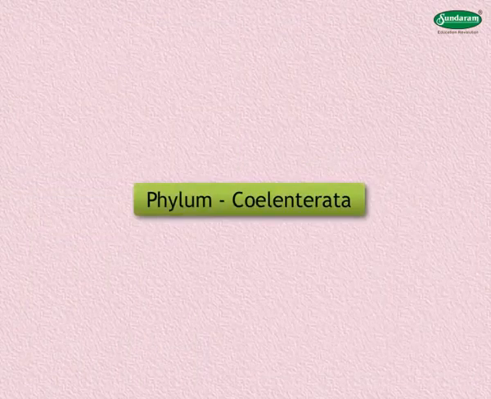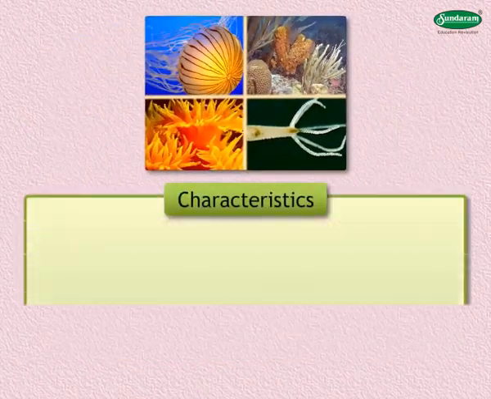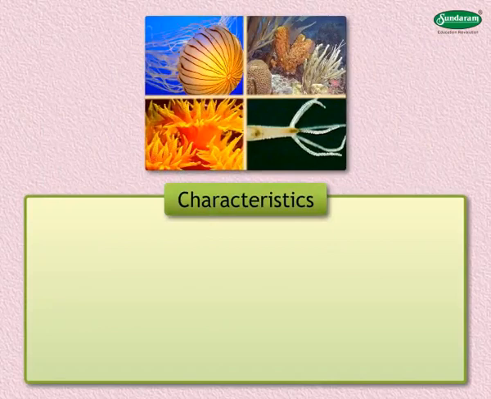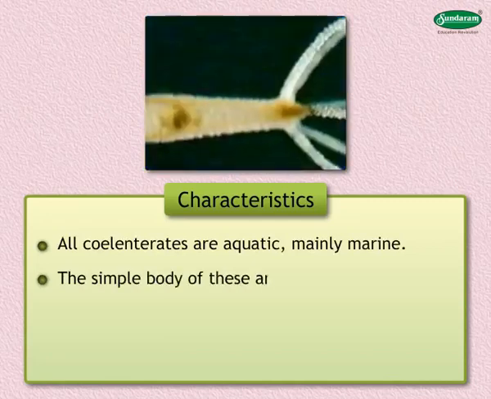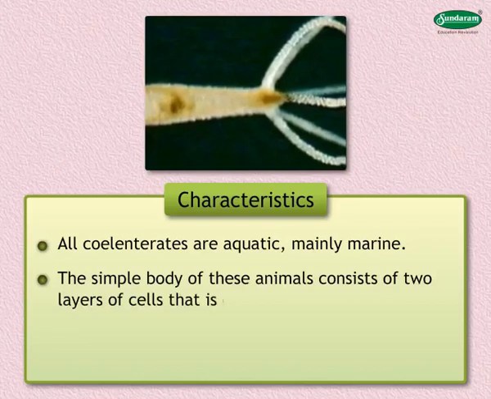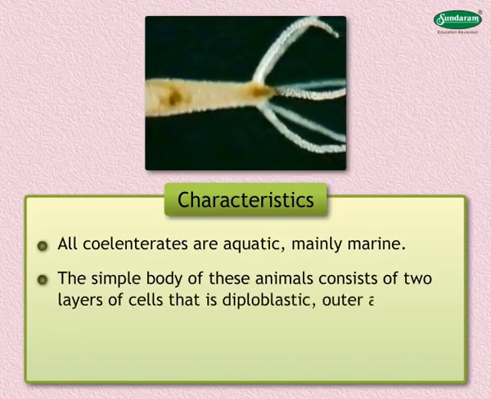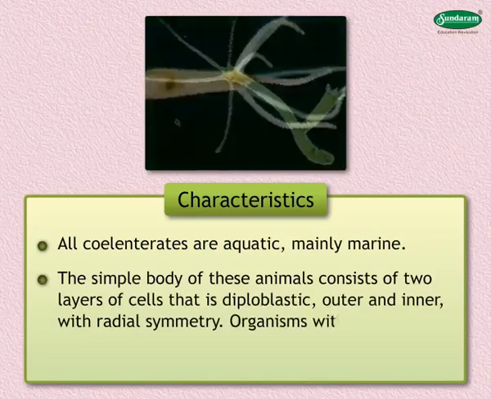Phylum Coelenterata. They show more body differentiation. Following are the characteristics of organisms belonging to phylum Coelenterata. 1. All coelenterates are aquatic, mainly marine. 2. The simple body of these animals consists of two layers of cells, that is, diploblastic, outer and inner, with radial symmetry.